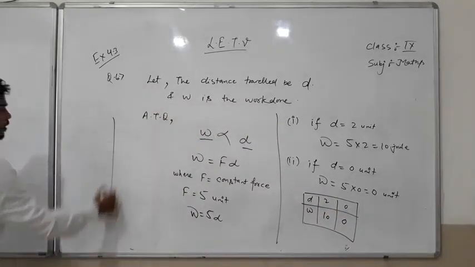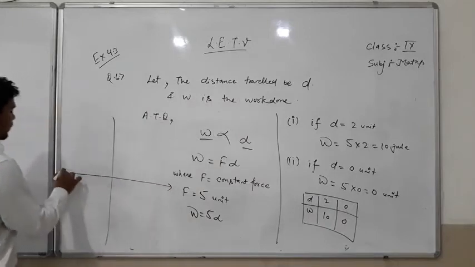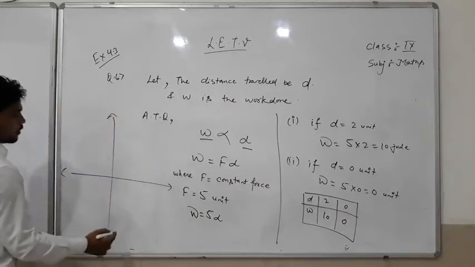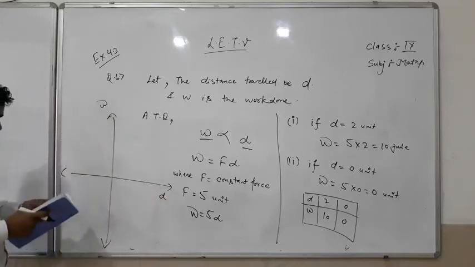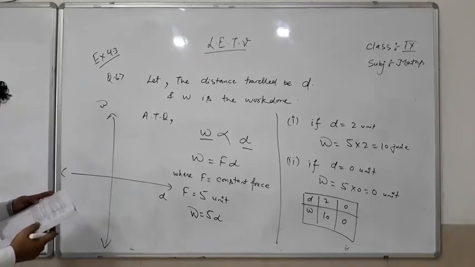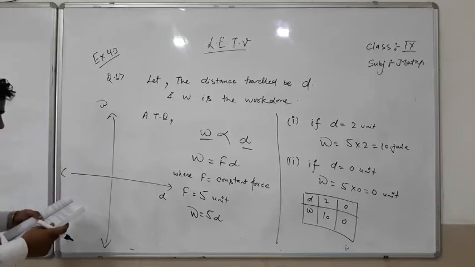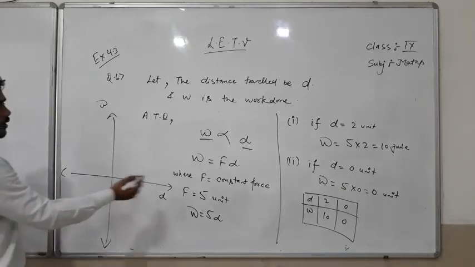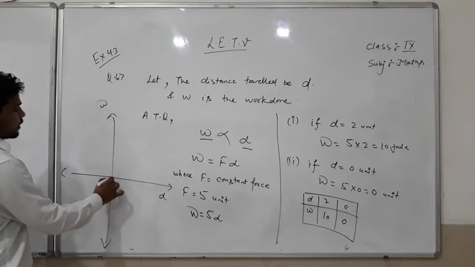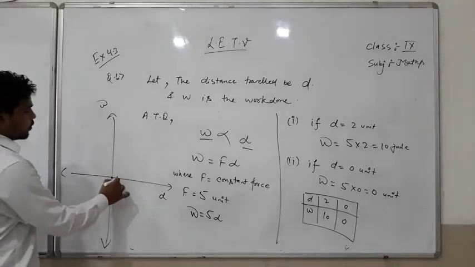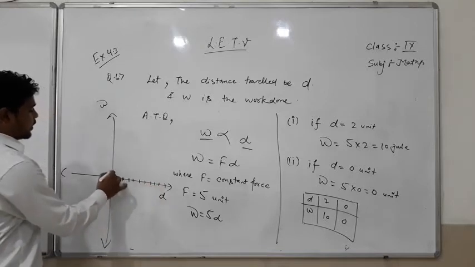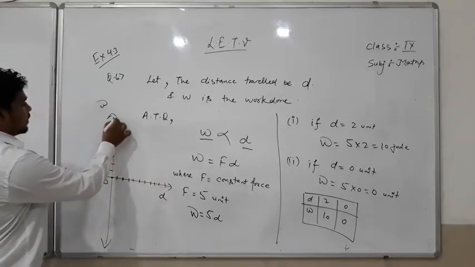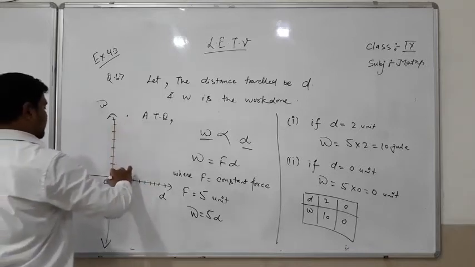We can show it graphically: on the x-axis we take D and on the y-axis we take W. The graph has the origin (0, 0) as one point, and the second point is when D is 2, W is 10.